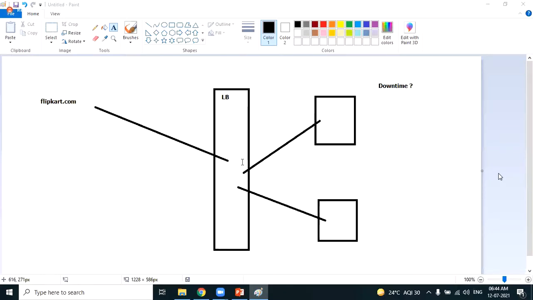Okay, so we have decided 5 EC2 machines, but how do we decide the number of machines? Are 5 EC2 machines enough to attach to the load balancer? Or should we go for 10 machines?